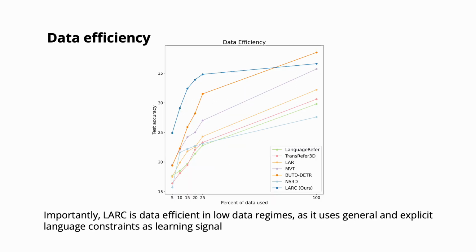Importantly, we see that LARC is data efficient in low data regimes, as it uses general and explicit language constraints as learning signal instead of directly labeled data.